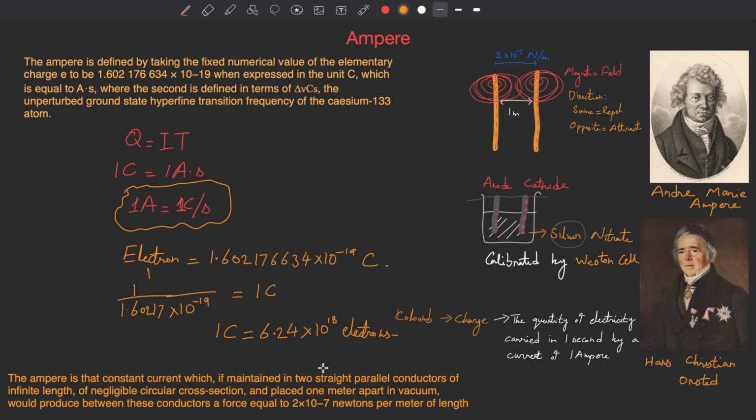This was the previous definition, which was based on André-Marie Ampère's experiment, and now the definition is based on taking the elementary charge e, which is the charge of an electron, to be this value in coulombs. So the definition of 1 A becomes 1 coulomb of charge going past a point in 1 second. And you can also say that 1 ampere is about 6.24 multiplied by 10 to the power 18 electrons going past a specific point in a second.